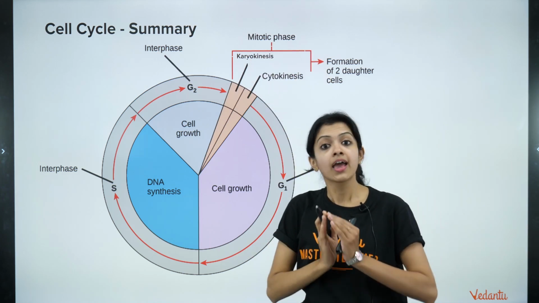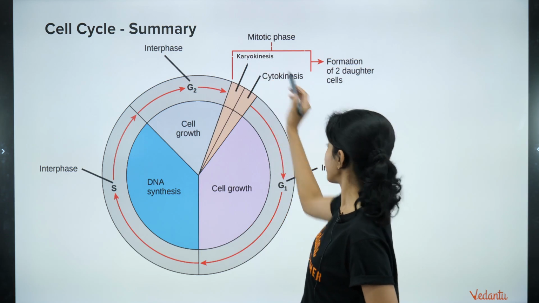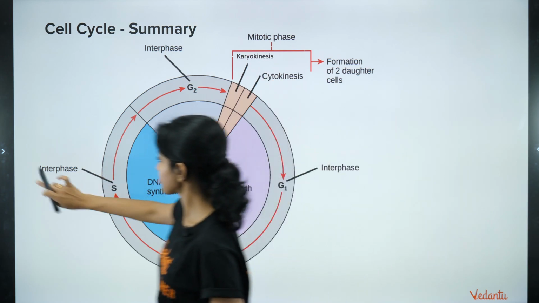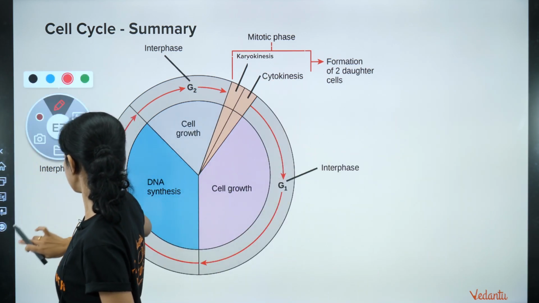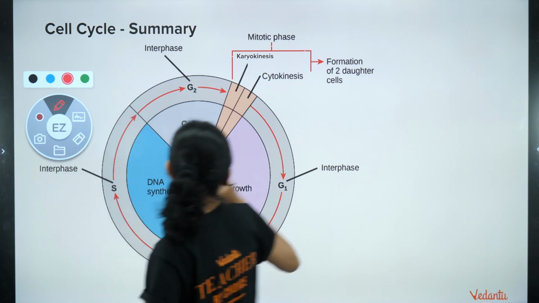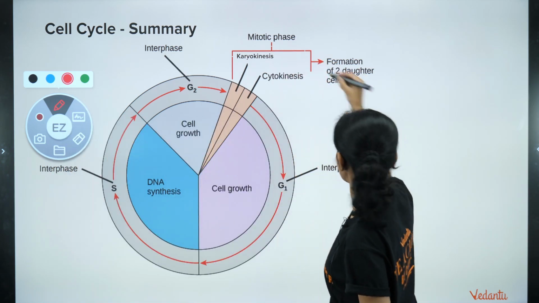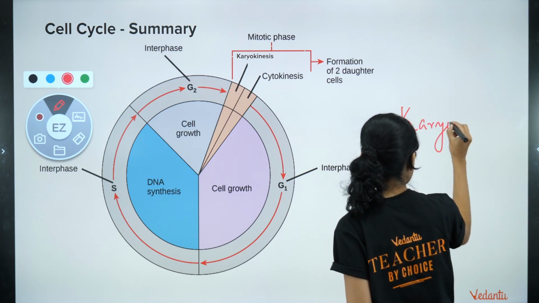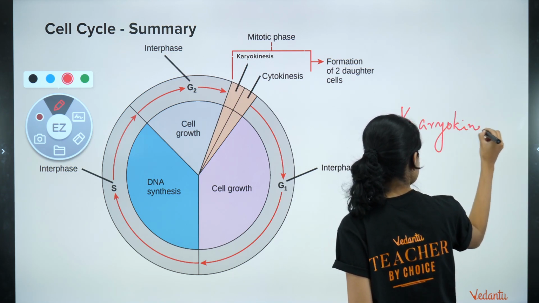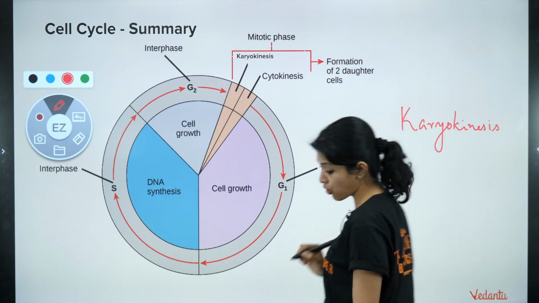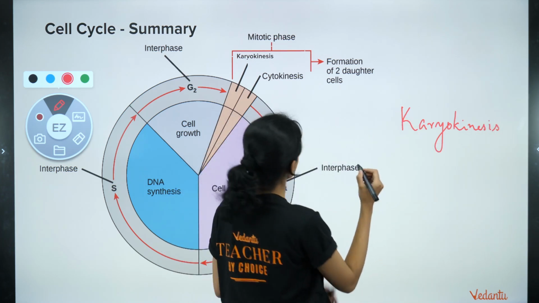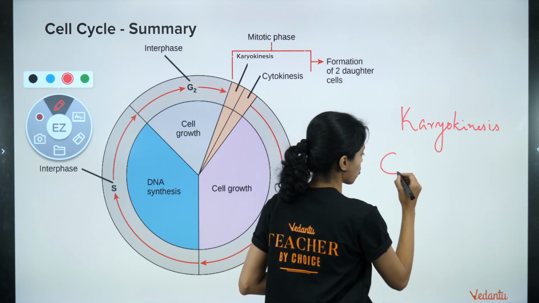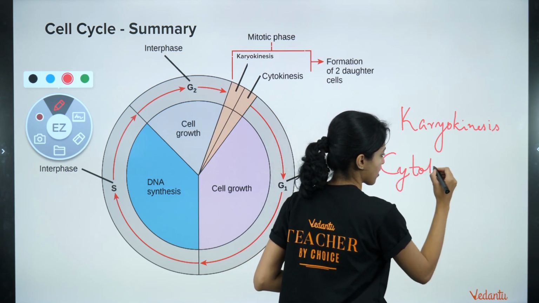The mitotic phase is broadly divided into karyokinesis, which is nothing but mitosis. I want to make a point here: karyokinesis is an important term. Another important term that we have to know is cytokinesis.